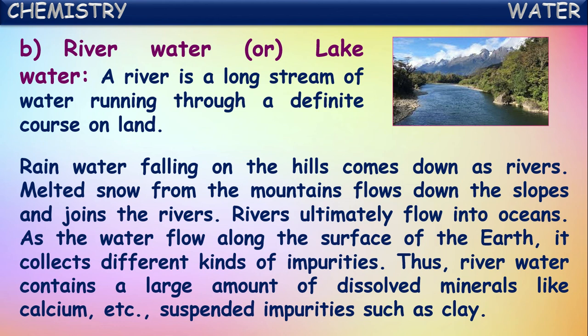As the water flows along the surface of the earth, it collects different kinds of impurities into it. Thus, river water contains a large amount of dissolved minerals like calcium, etc., and even suspended impurities such as clay and sand. Because this water in the rivers is flowing from one place to another continuously, while moving like that, it dissolves many minerals and these impurities like clay.